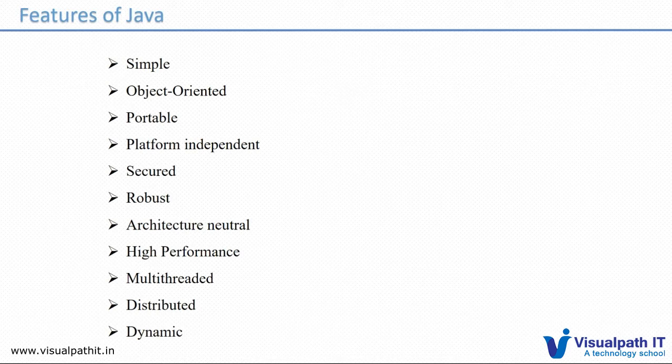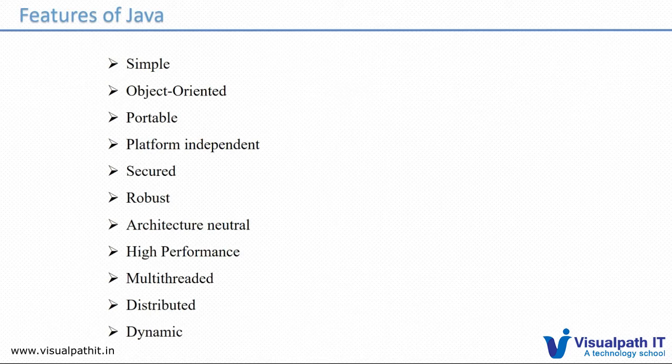Object oriented means, as I discussed, it will have all the object oriented features like inheritance, encapsulation, polymorphism. All the features will be here, and it is portable. We can install it in any OS and we can run it anywhere. Platform independent.